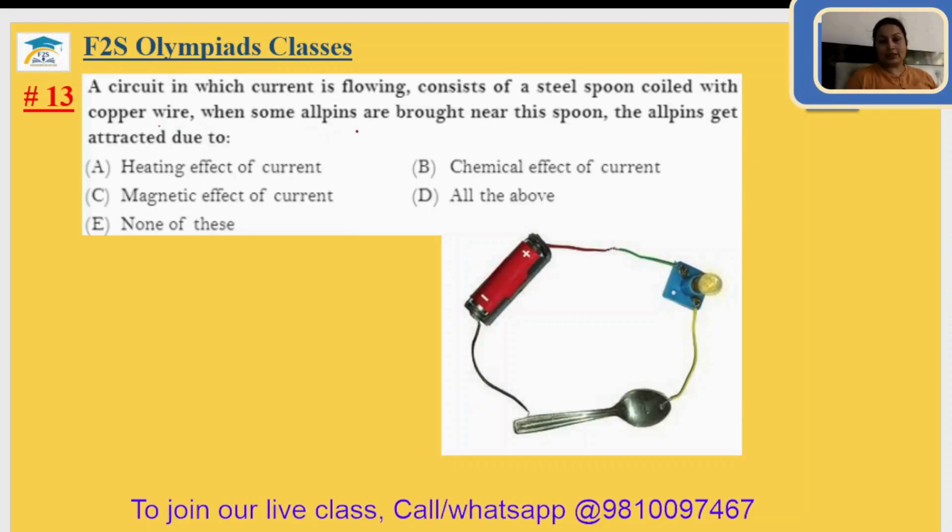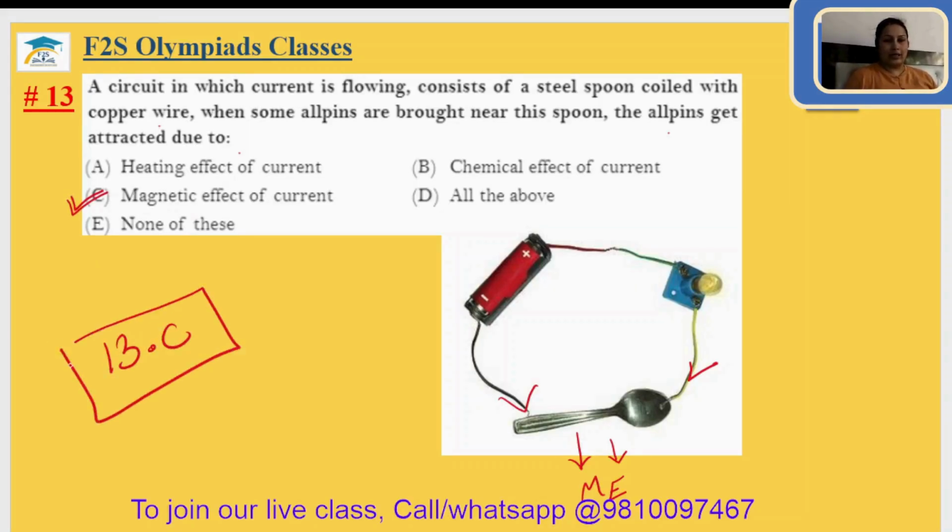When some pins are brought near this spoon, the pins get attracted due to, I already told in the previous question, if electricity flows in a conductor, then they have the magnetic effect also. So due to the magnetic effect of the current, the 13th answer will be C, as the magnetic effect is generated in the spoon, and all pins will be attracted to it.